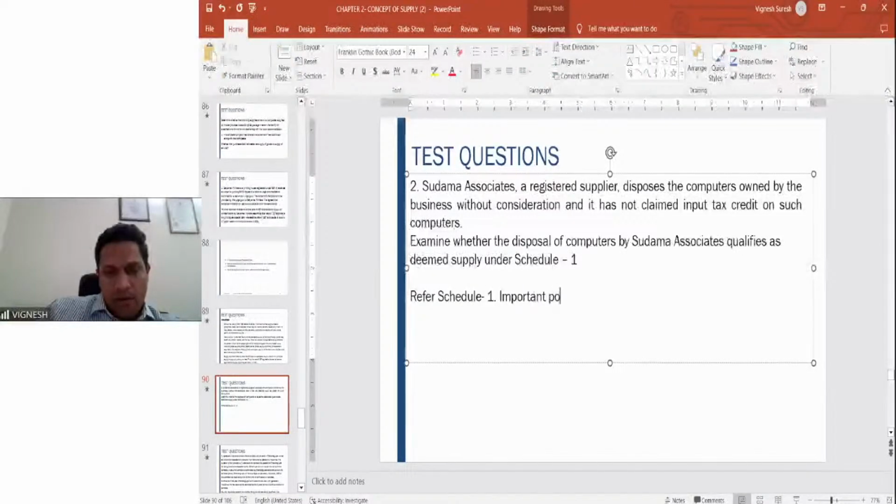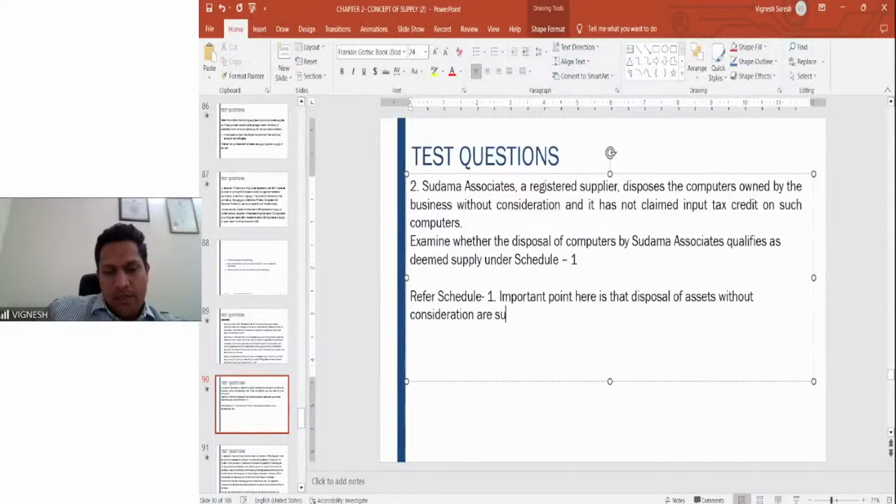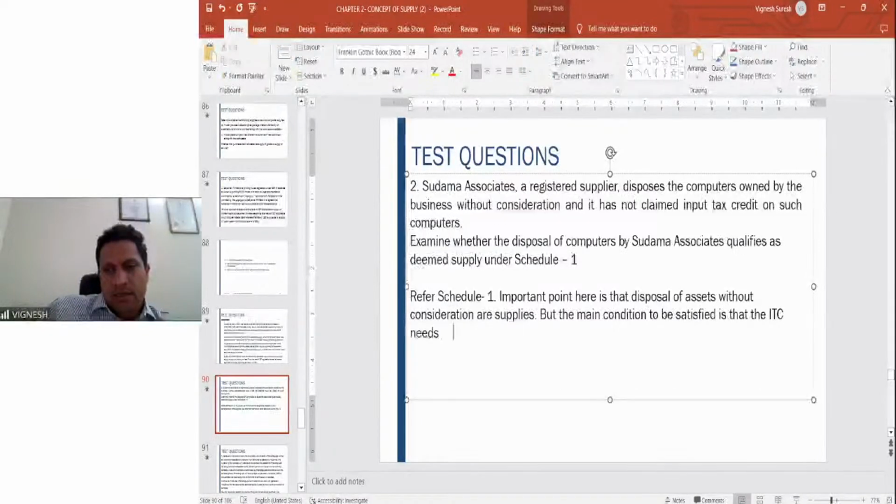Important point here is the disposal of assets without consideration is a supply, but the main condition to be satisfied is that the ITC needs to have been availed on the purchase of the asset.